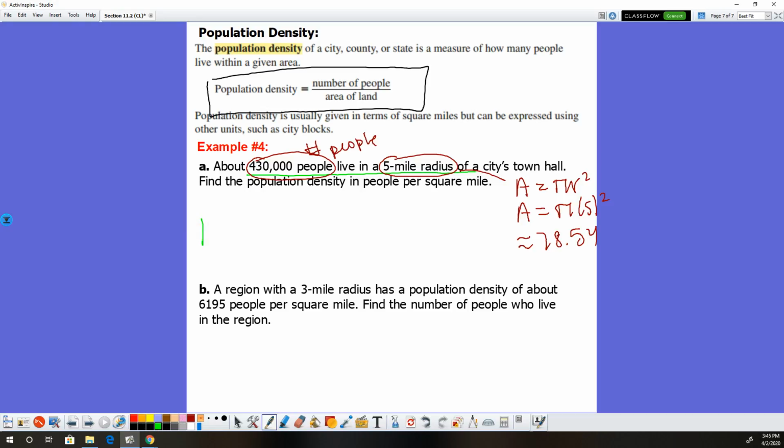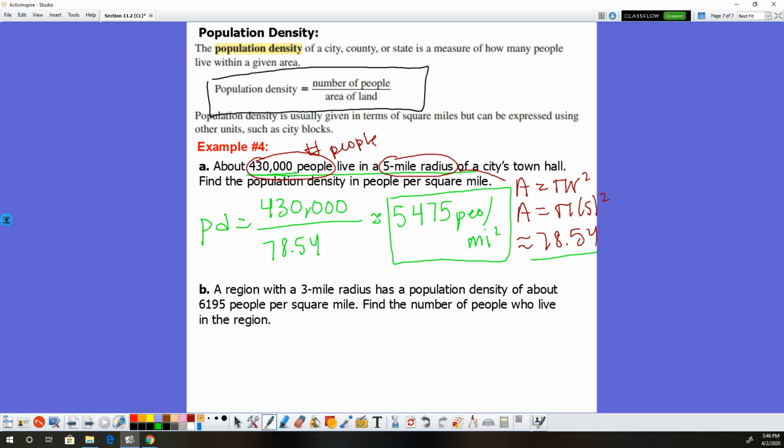So if we want to find the population density, that's going to equal the number of people, which is 430,000, divided by the area, which is 78.54, and you get roughly 5475, and that'd be people per mile squared. And that would be your answer.